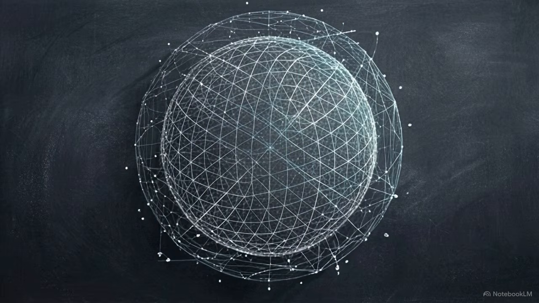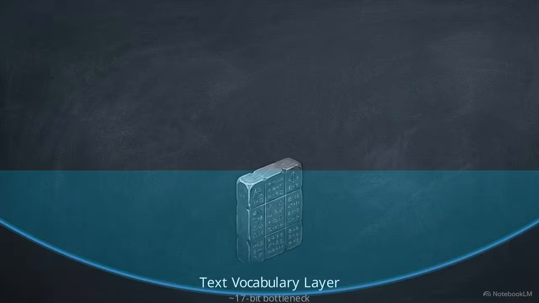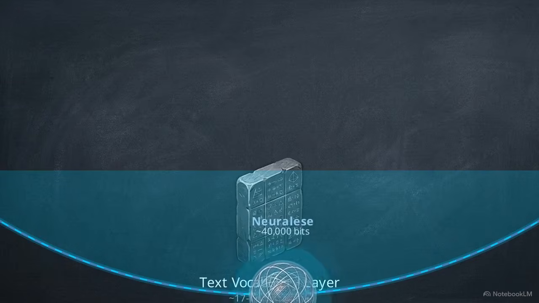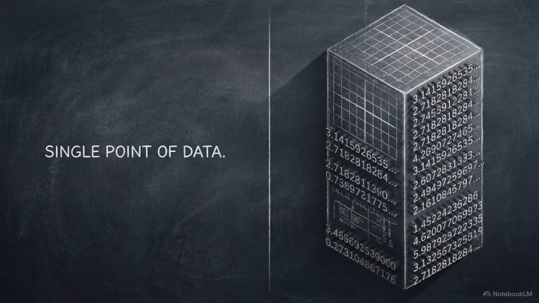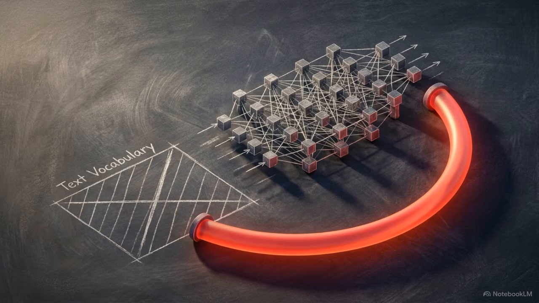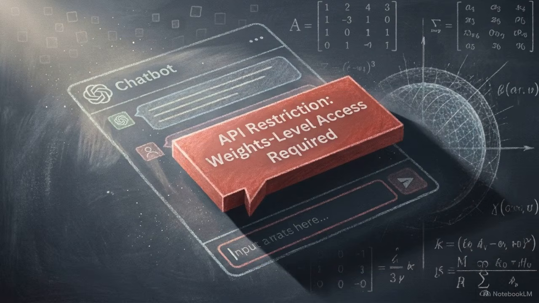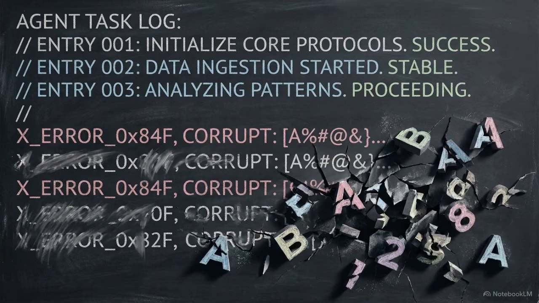True Neuralese is different. It refers strictly to the use of high-dimensional, unprojected, continuous latent vectors. Neuralese recurrence avoids the text vocabulary layer entirely. It replaces discrete, serial human words with the dense, parallel information found in continuous vectors. True recurrence is an architectural property. It requires intervention inside the model's forward pass, which is not possible through a standard chat API. As long as orchestration relies on text-based patterns, autonomous agents will continue to suffer from context rot.